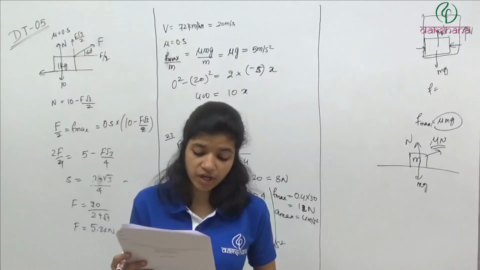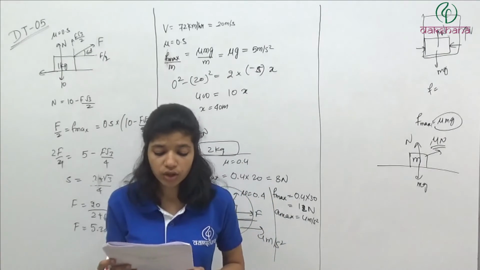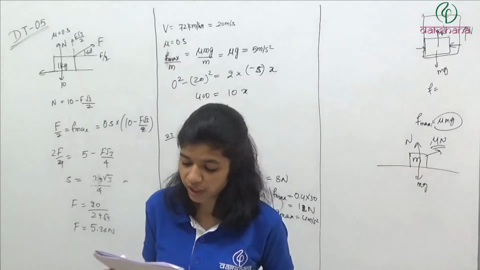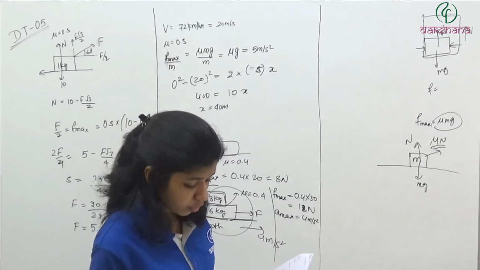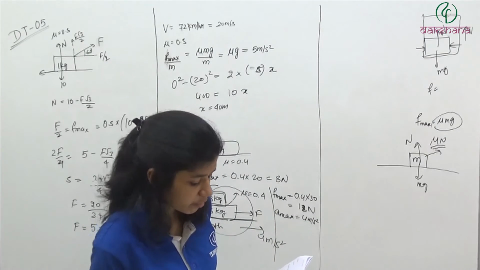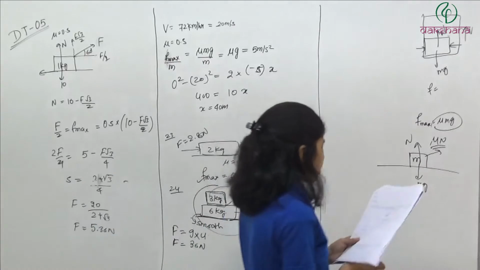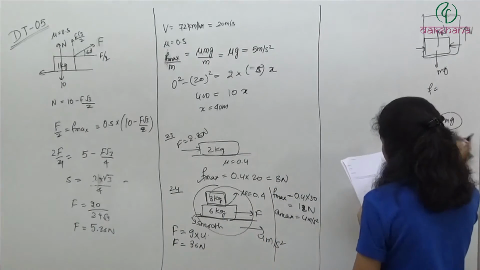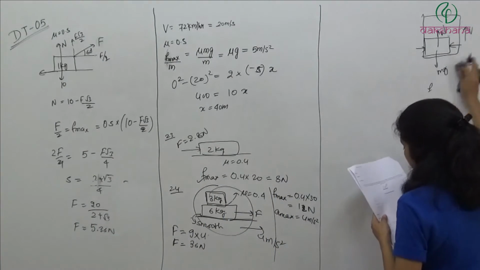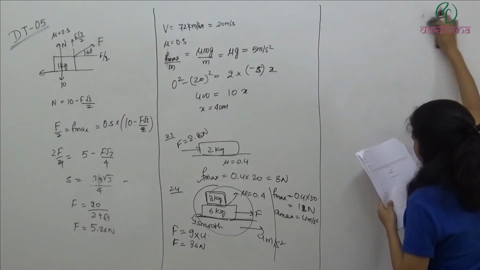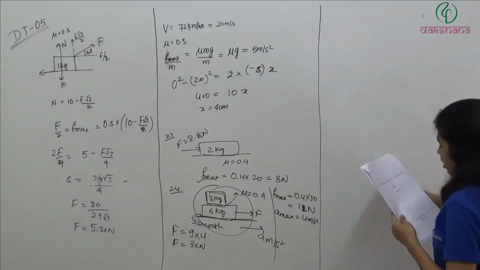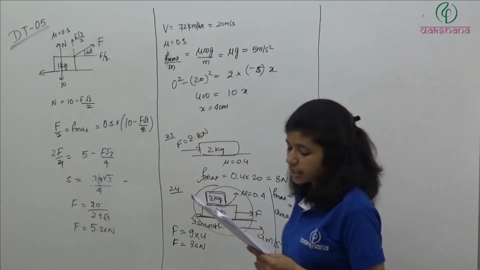Question number 27. A block of mass m rests on a rough horizontal surface as shown in the figure. The coefficient of friction between the block and the surface is mu. The force F is equal to mg acting at an angle theta with the vertical side of the block and pulls it. In which of the following cases can the block be pulled along the surface?